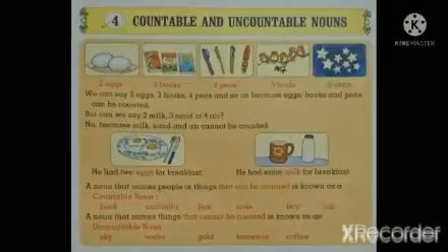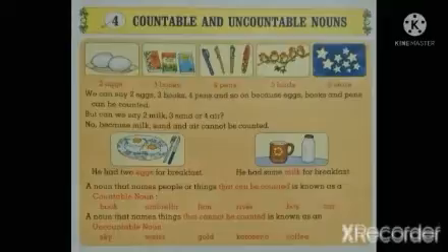Yes. So students, from this we can understand that a noun that names people or things that can be counted is known as a countable noun. For example, book, umbrella, lion, river, boy, car.